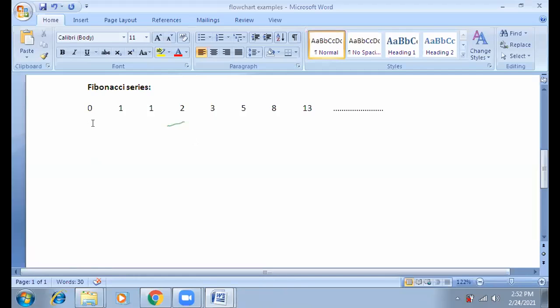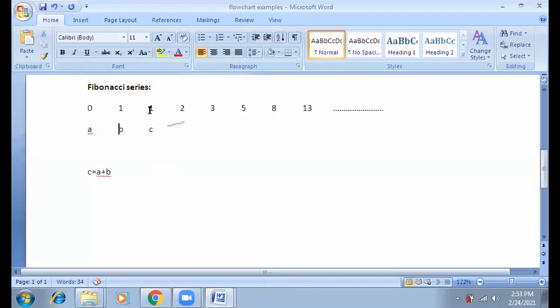So if we consider A, B, and C, these three variables for the three numbers, then according to her, C equals A plus B. C equals A plus B. In each and every case, the third number is nothing but an addition of its previous two numbers. Not only the third number, any number is actually the addition of its previous two numbers.